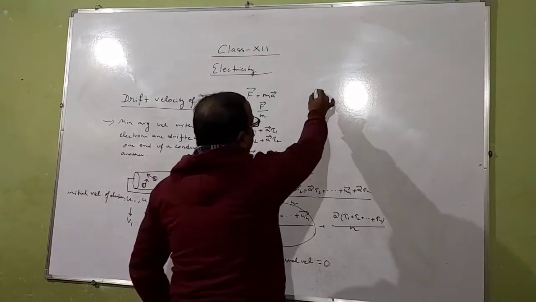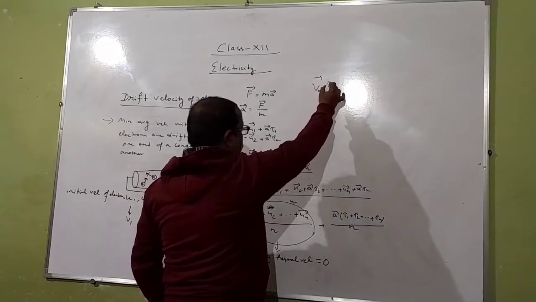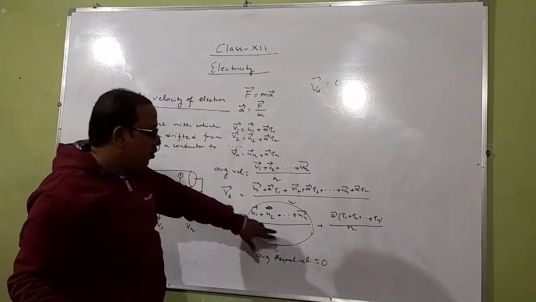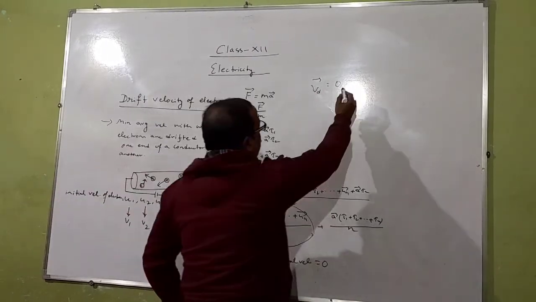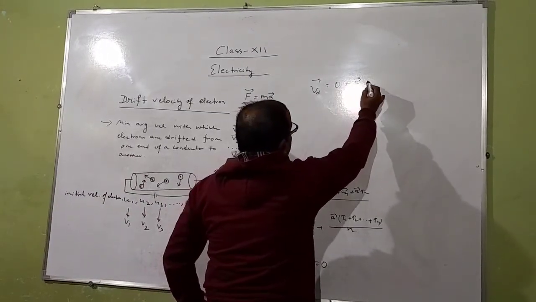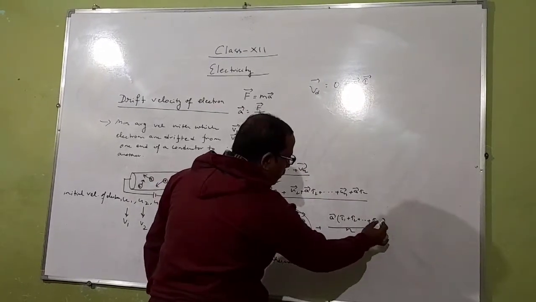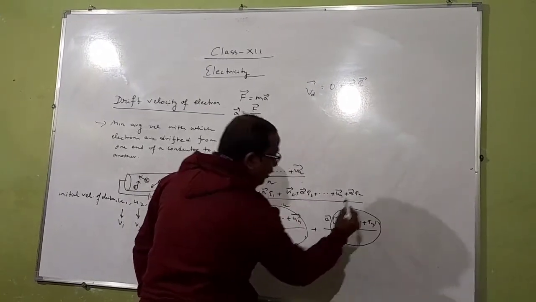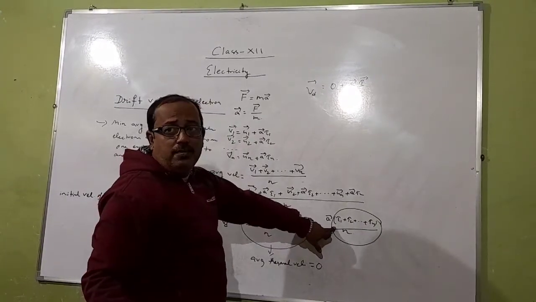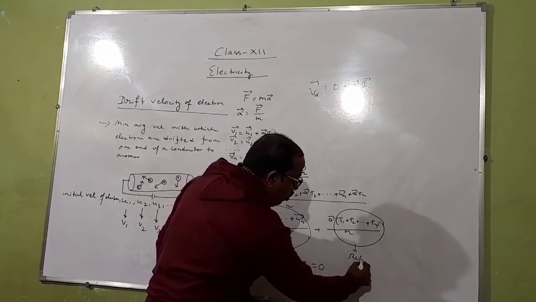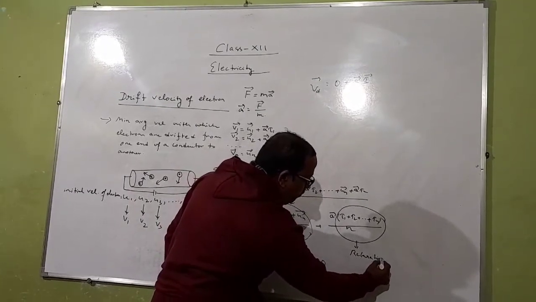So Vd is equal to 0, in the place of average thermal velocity we write 0, plus a into tau bar, that is t1 plus t2 plus up to tn by n, that is the average time, and it is called relaxation time.